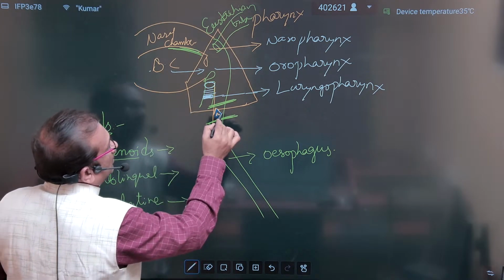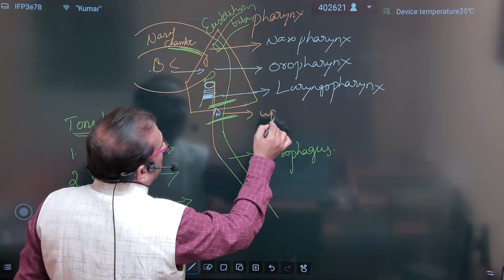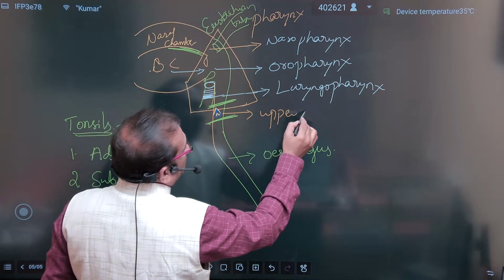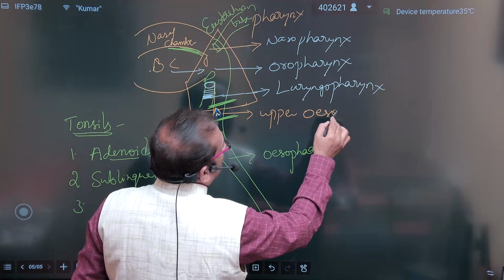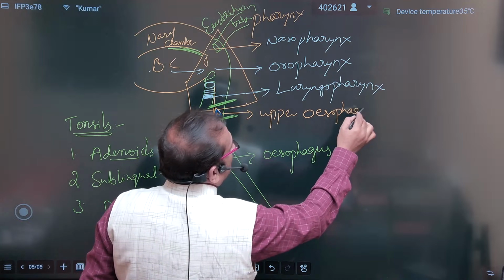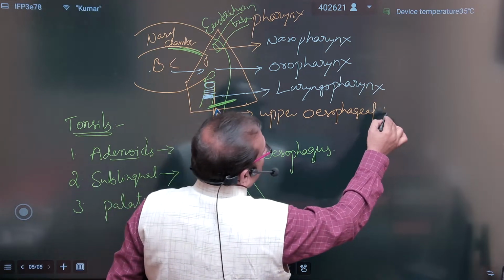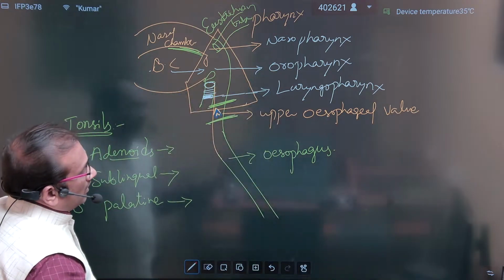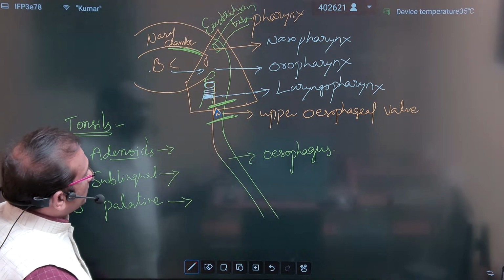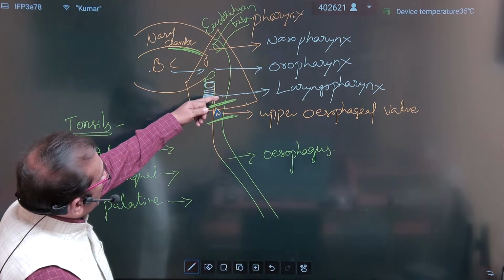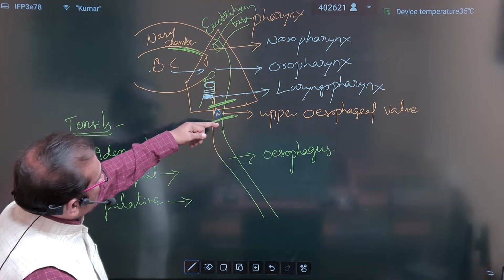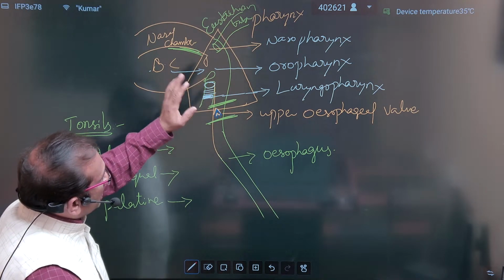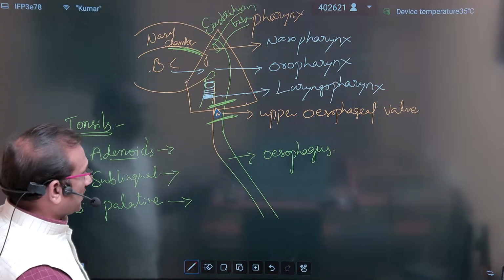This is called the upper esophageal valve. Where the pharynx opens into the esophagus, there is the upper esophageal valve.